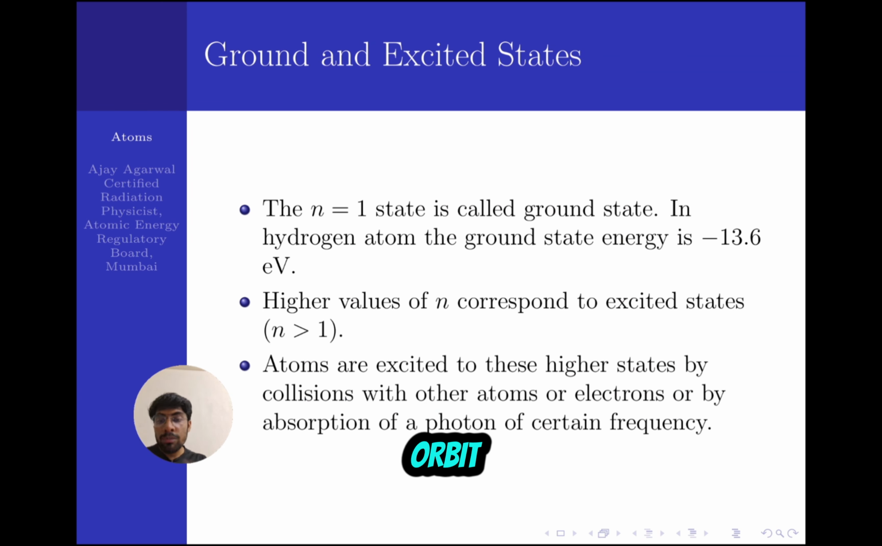The orbits having principal quantum number greater than 1 are said to be the excited states. If atoms are excited to these higher states, the electrons can be excited by a collision. If an electron absorbs a photon of suitable energy, then it may be excited to a higher energy level. Or if two atoms have a collision, the electron may be excited to a higher energy level. So by collision and by absorption of a photon of suitable frequency, excitation can happen in an atom.